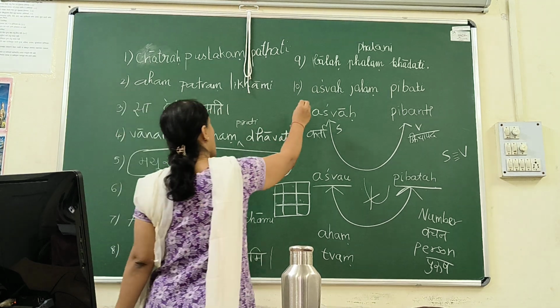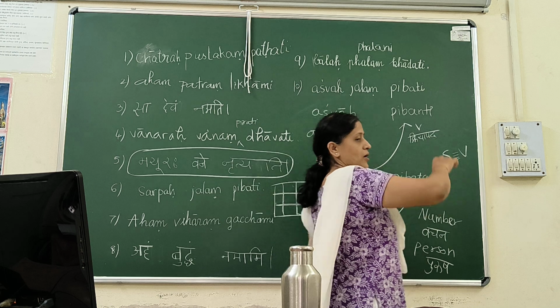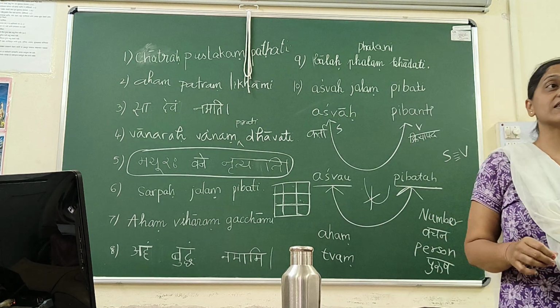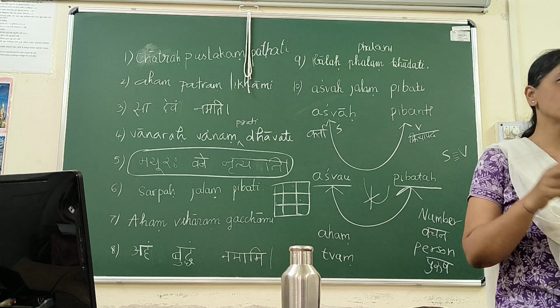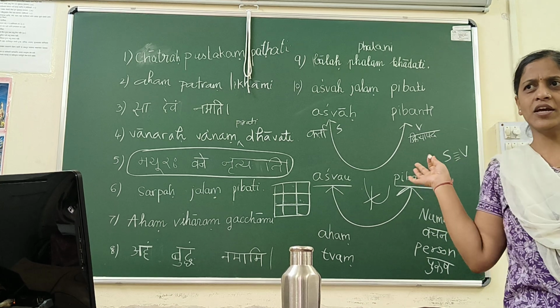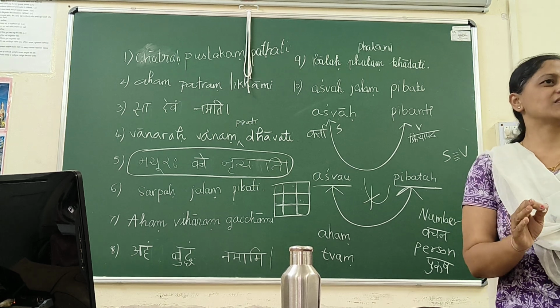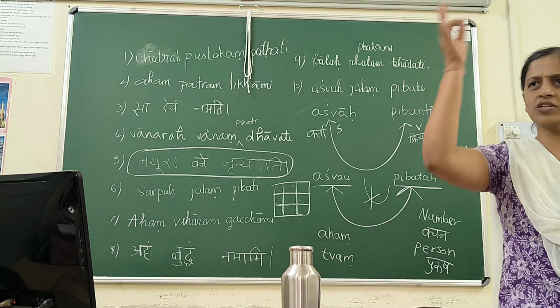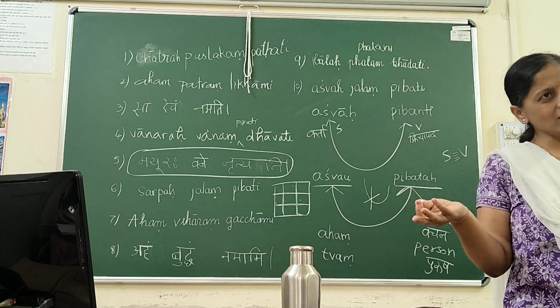The moment we change our subject from singular to dual, I have to change my verb. So there were exercises given to you. Change into singular, change into dual, change into plural was asked in the exam also. So you have already done it. You know if it is asked to change into dual, you can't change just the subject. The moment you change the subject, you have to change the verb. So you know that there is a relation between subject and verb. We have already done it.